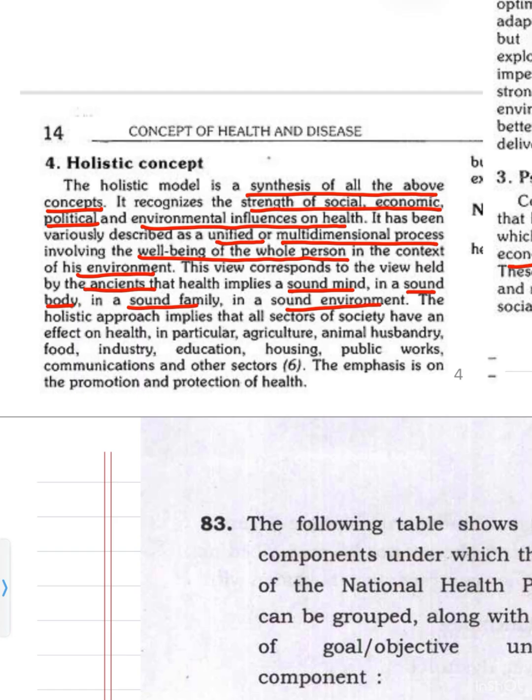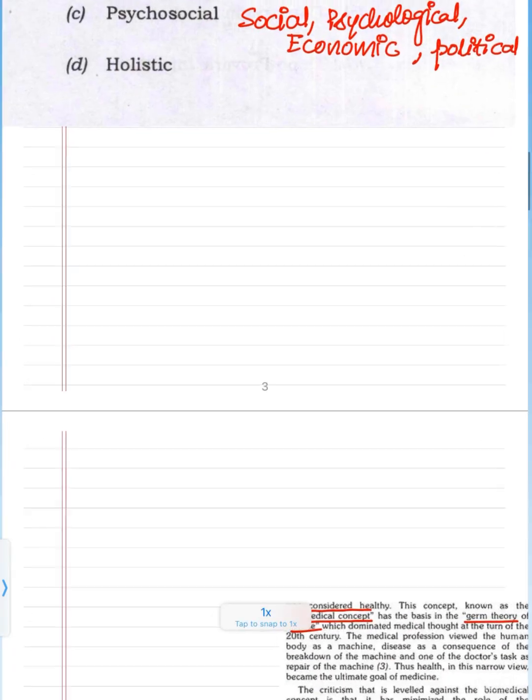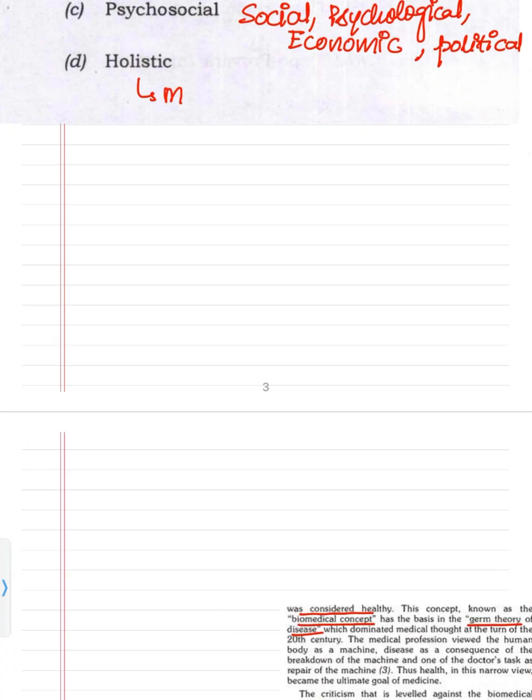The holistic approach implies that all sectors of society have an effect on health. In particular, agriculture has an effect on health, animal husbandry has an effect on health, food has an effect on health, industry has an effect on health, and so do education, housing, public works, communication, and other sectors. The emphasis is on the promotion of health and the protection of health. So it is a multi-dimensional approach. Holistic is a multi-dimensional approach.